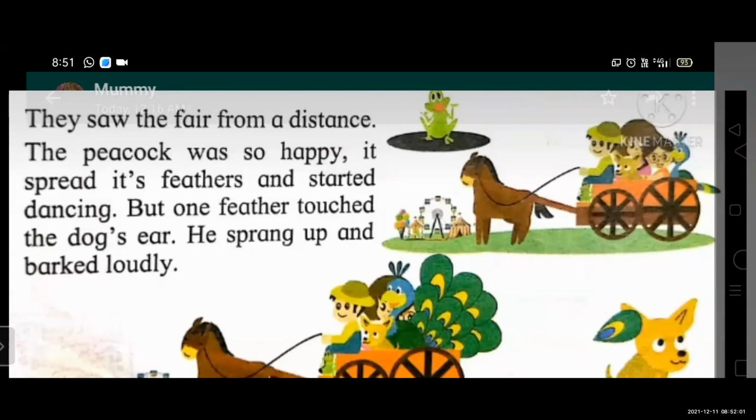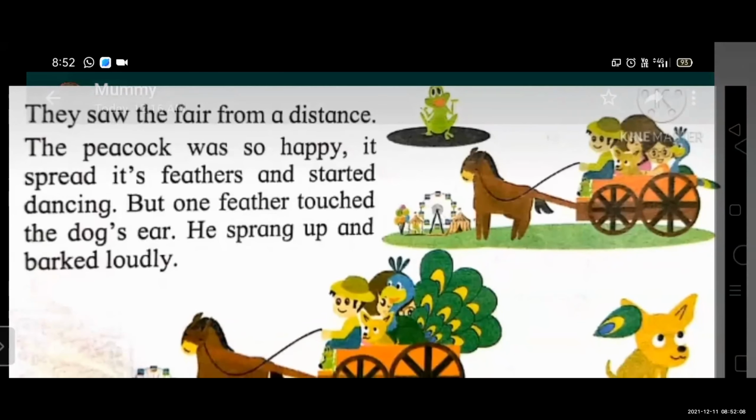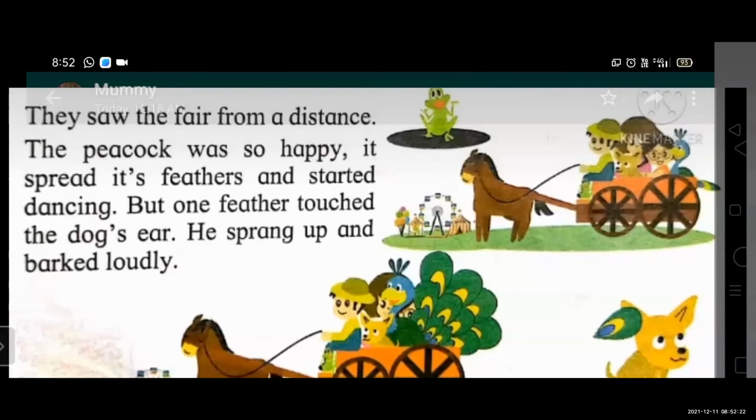But see, the cart is full of members. There is no place for dancing. Yes or no? Yes. But one feather touched the dog's ear. Okay, when the peacock is dancing, one feather touched the dog's ear, and the dog was frightened. He sprang up and barked loudly. The dog suddenly moved and barked loudly.